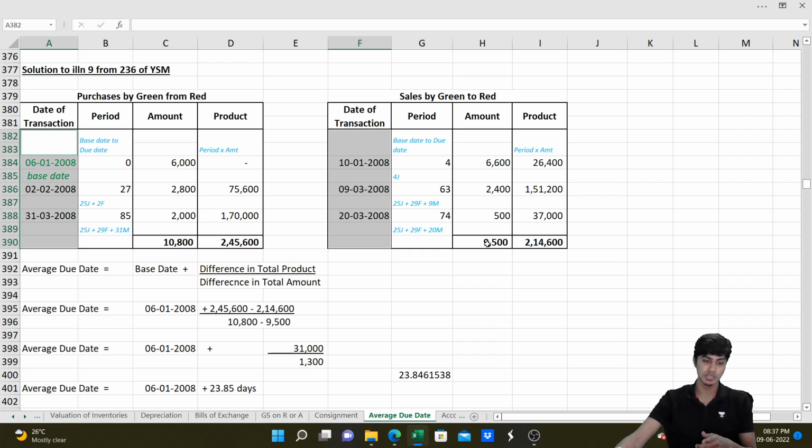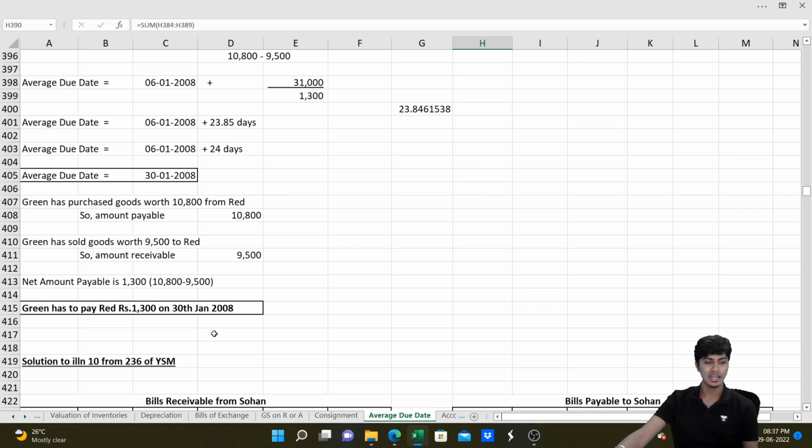Done. And we'll find the difference between this 10,800 and 9,500. That is the money that Green should pay Red or Red should pay Green. And the last point that I want you to remember in this unit of average due date is, certain times they will tell that someone is willing to pay 100 rupees as interest, or is willing to save 80 rupees by interest. What is the rate of payment?